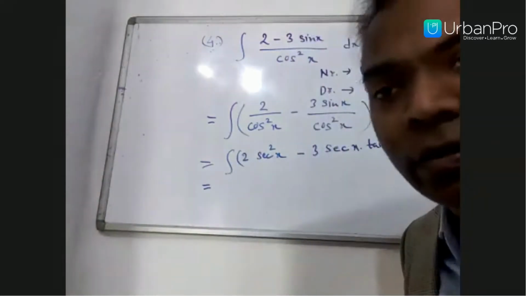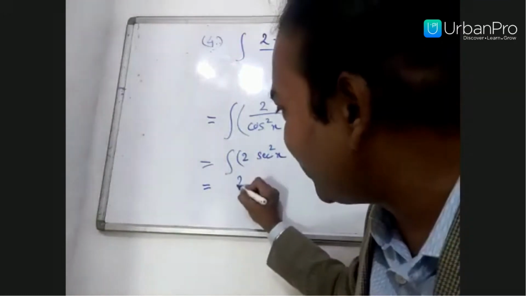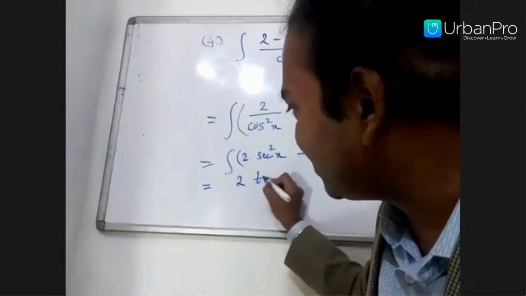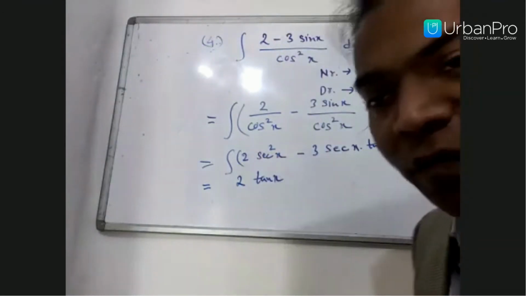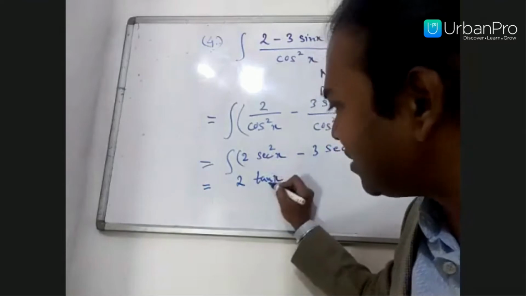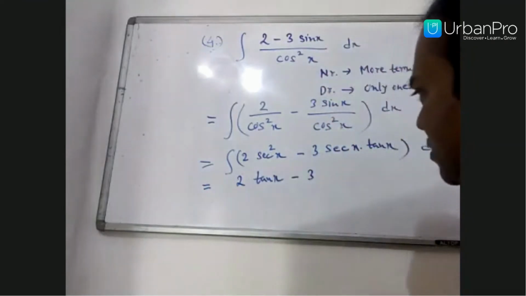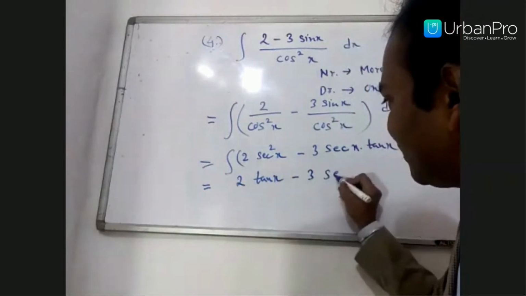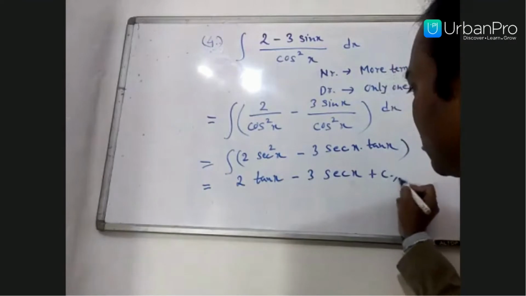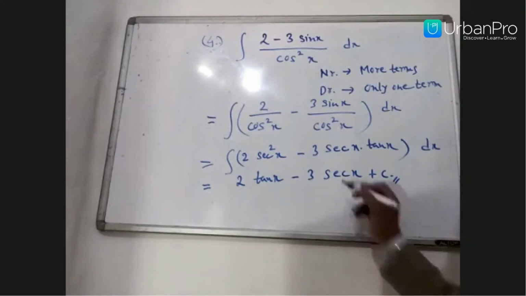Now we can use the direct formulas. Integration of secant square x is always tan x, the basic direct formula of integration, minus constant as it is. And integration of secant x tan x is secant x. So the final answer is 2 tan x minus 3 secant x plus c.